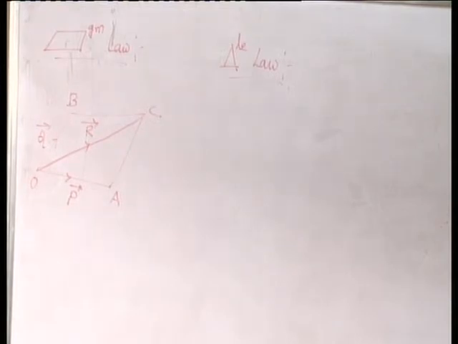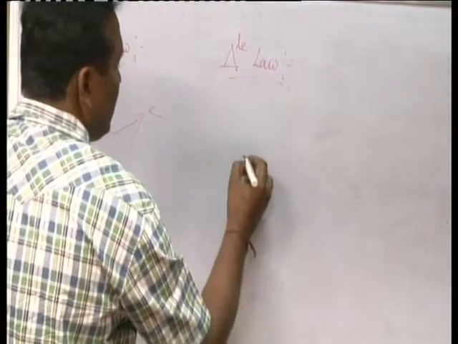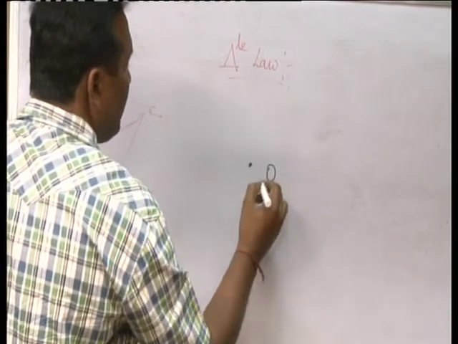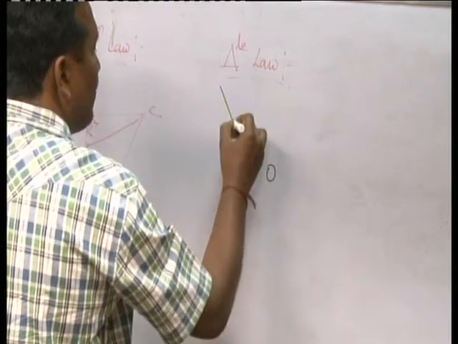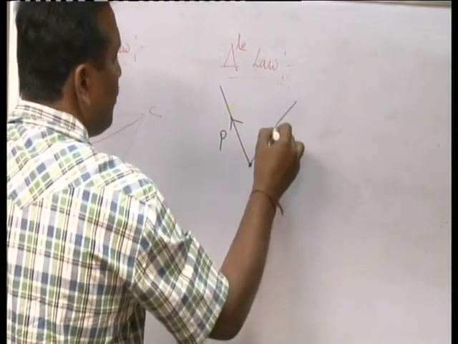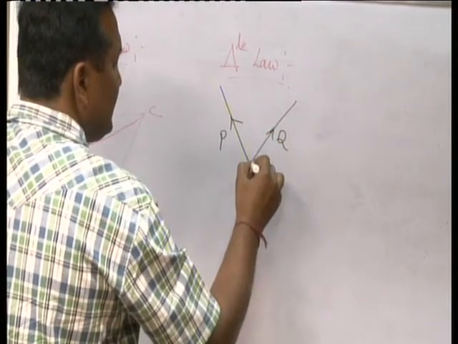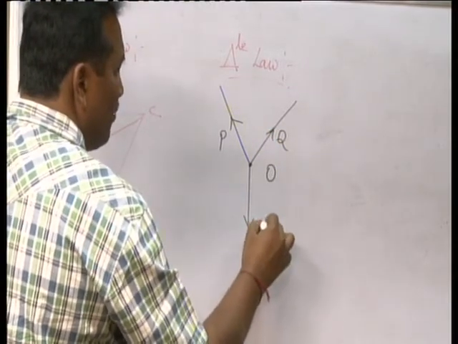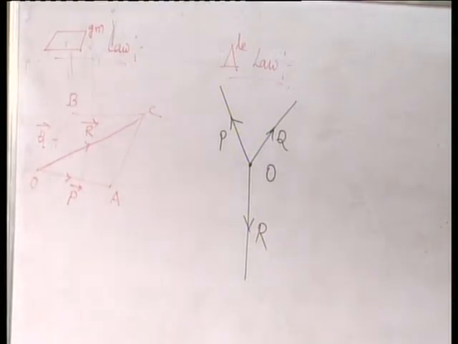So, I repeat, whenever three forces act on a point object O, say one force is P, another force is Q, and one more force is R, whenever these three forces act upon a body simultaneously, all these three forces can be represented vectorially by the three sides of a triangle.